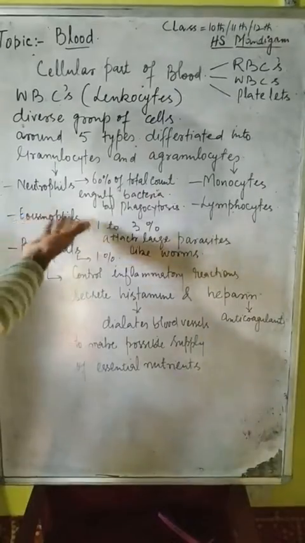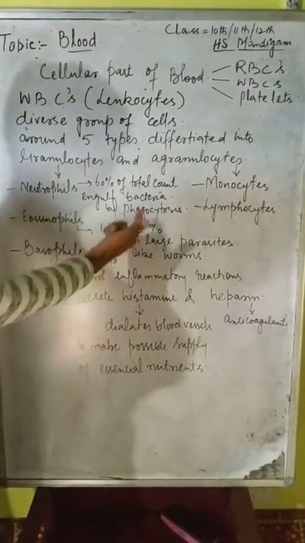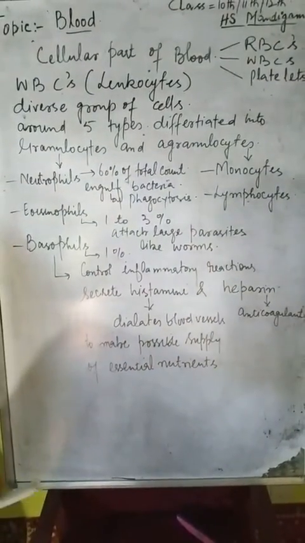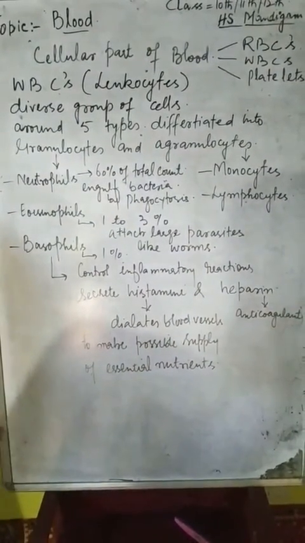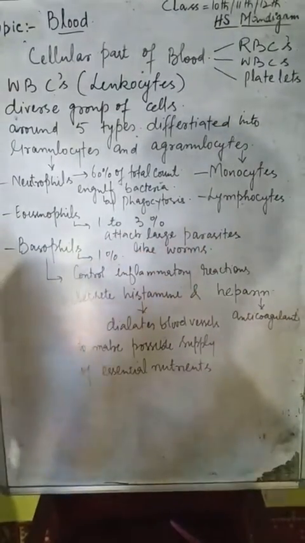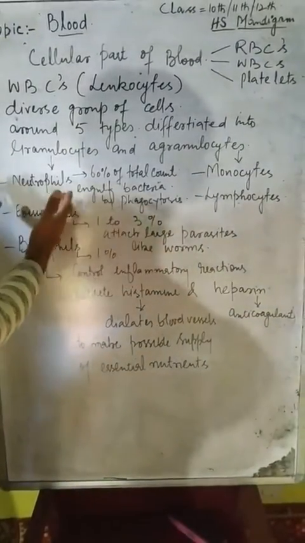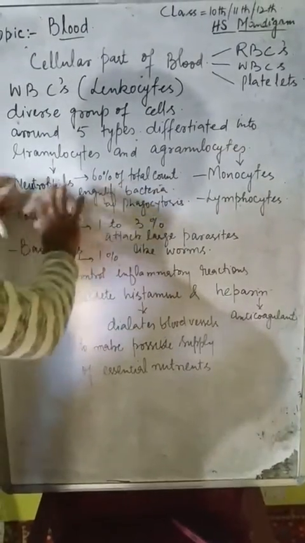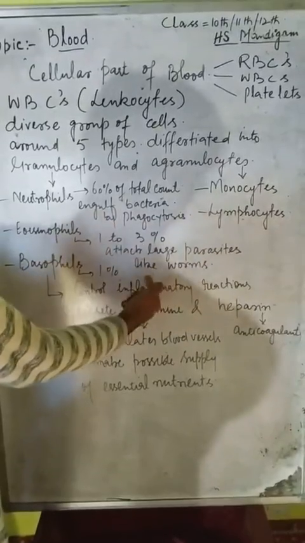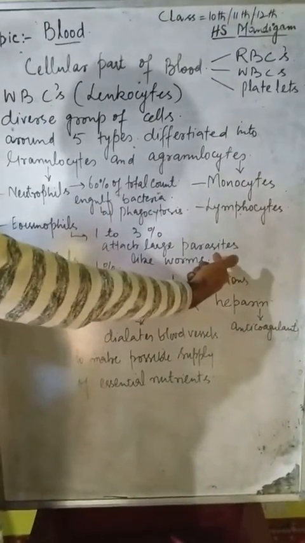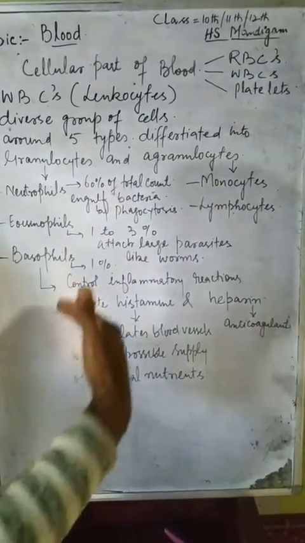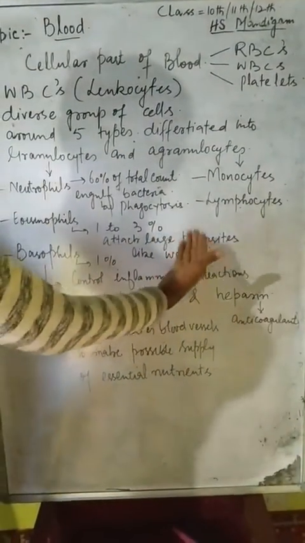And then eosinophils, which are around 1 to 3% in our blood. These eosinophils are responsible for attacking large parasites like worms, which are present in our body. Those parasites or worms cannot be engulfed by neutrophils. So a large number of eosinophils cluster around the worms or large parasites, and then they secrete powerful digestive enzymes, and they cause the destruction of the large parasites.